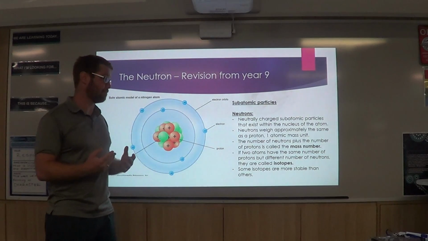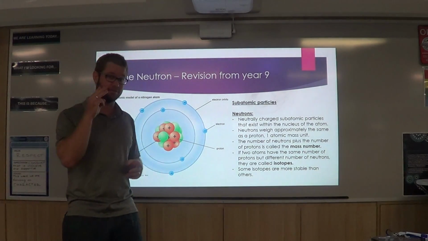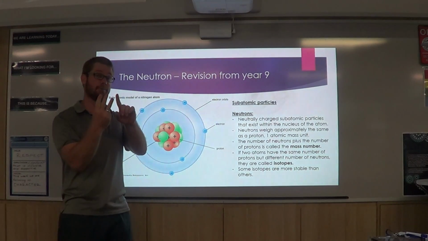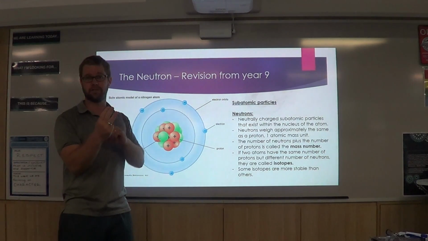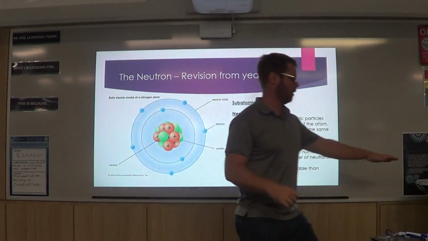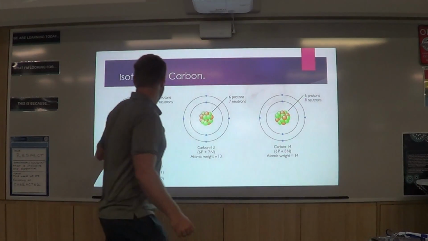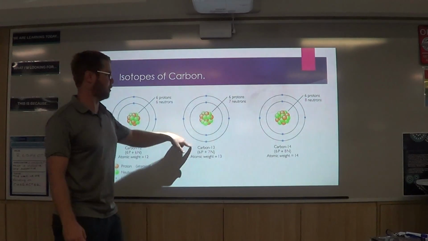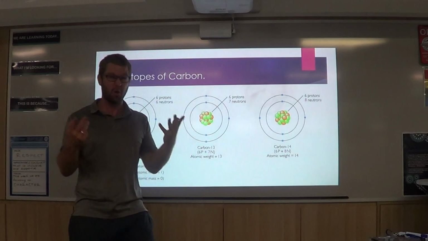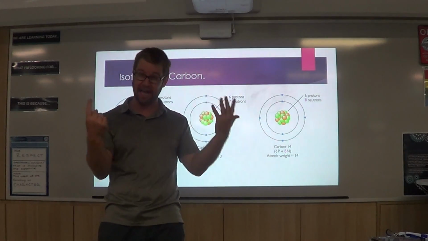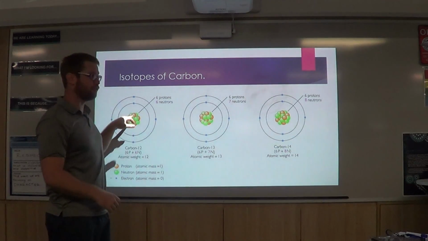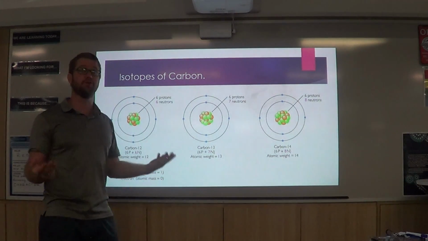So, for example, carbon has 3 different versions. We have carbon 12, 13 and 14. I'm going to flick it up on the slide. Carbon 12 has 6 protons. Carbon 13 has 6 protons. And carbon 14 has 6 protons. So they all have 6 protons. If it's carbon, it's got 6 protons no matter what. But different carbon atoms can have different numbers of neutrons.